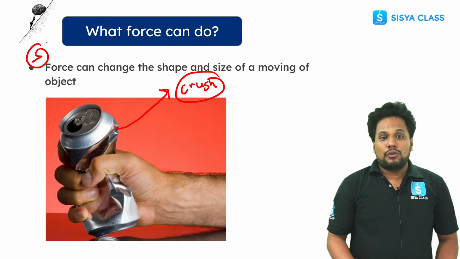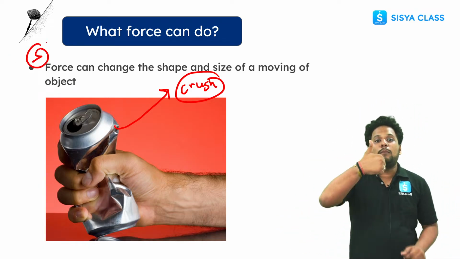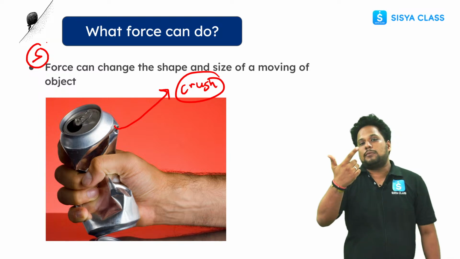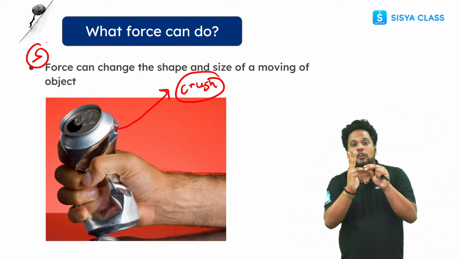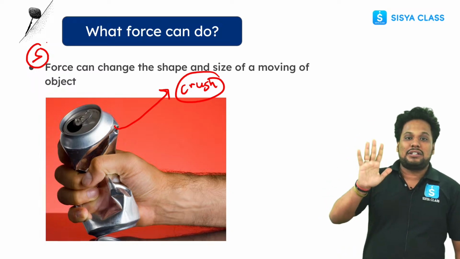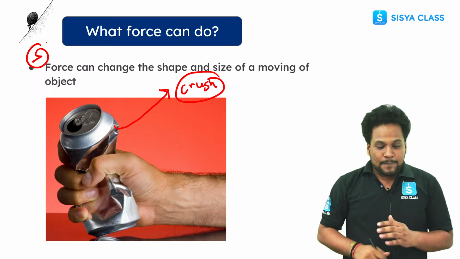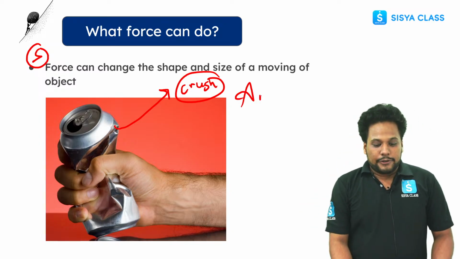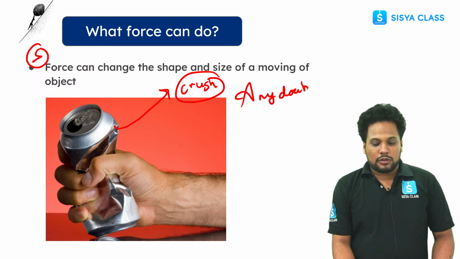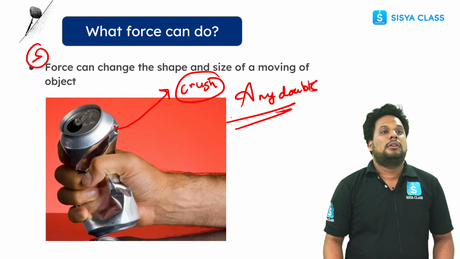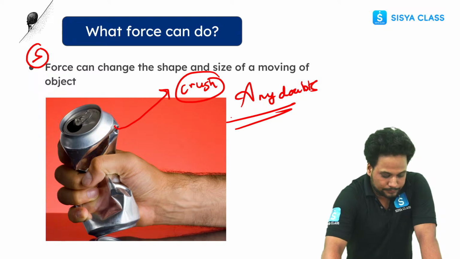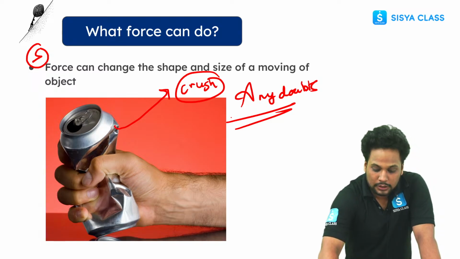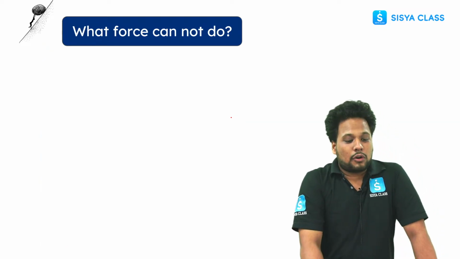So what can force do? I told you 5 things. You can stop a moving object, you can move a stationary object, you can change the direction, you can change the speed of an object, and you can also change the shape and size. So 5 things you can do by applying force. Is this clear? Any doubts, my students? Okay. Now what can force not do?